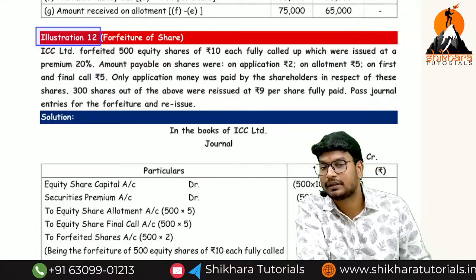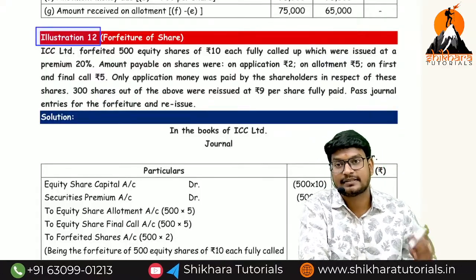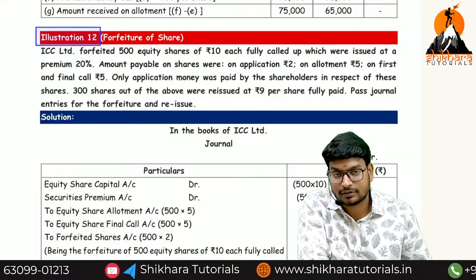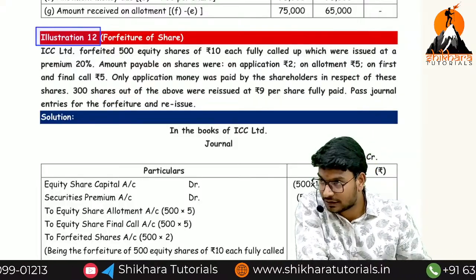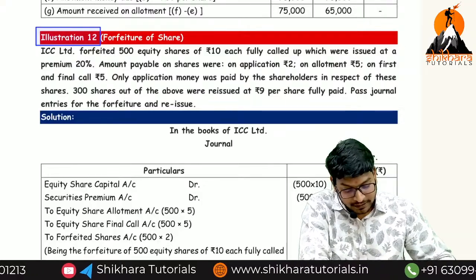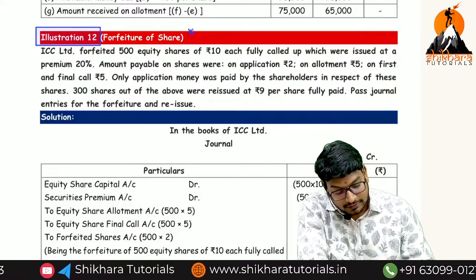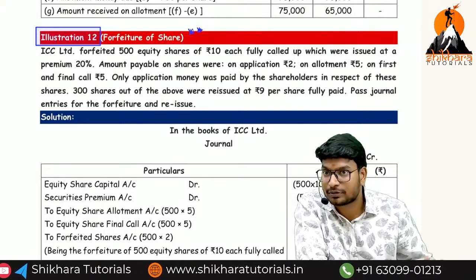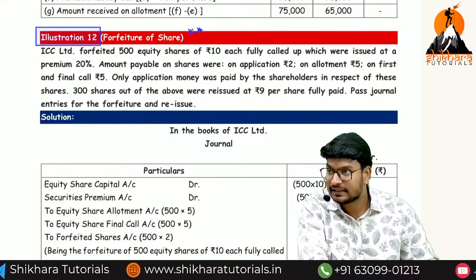Yesterday's class we did the 14th. The same type of question will come again in the 15th question. We can solve that and get more clarity. Don't think about that question now. So 14 only, for forfeiture of shares. The 11th question we are leaving, we can do in tomorrow's class. Are there any doubts up to here?